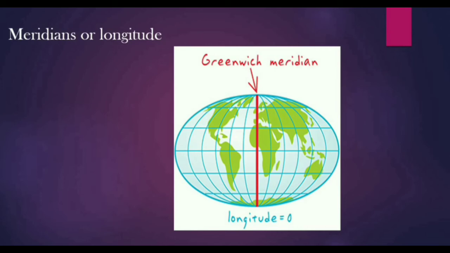Prime meridian is the reference from which the counting starts. We have taken prime meridian as the reference point, so that we can start counting from there only. For example, we can take a point P anywhere on the globe. We can take a point P anywhere on the east or on the west, anywhere on the globe you can take. So this P is the angle of meridian.